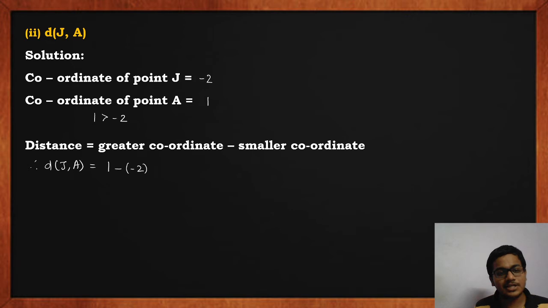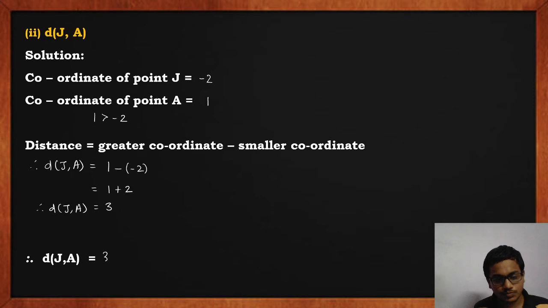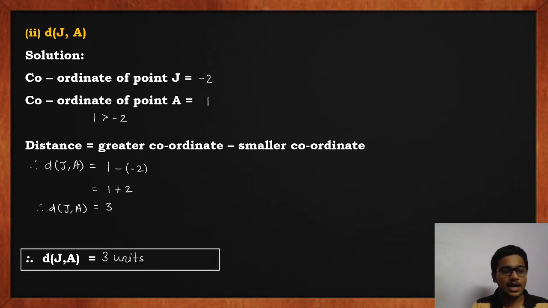So 1 minus -2. 2 minuses will make a plus sign. So this will be 1 plus 2, which is 3. So therefore distance JA equal to 3 units, and make a box.